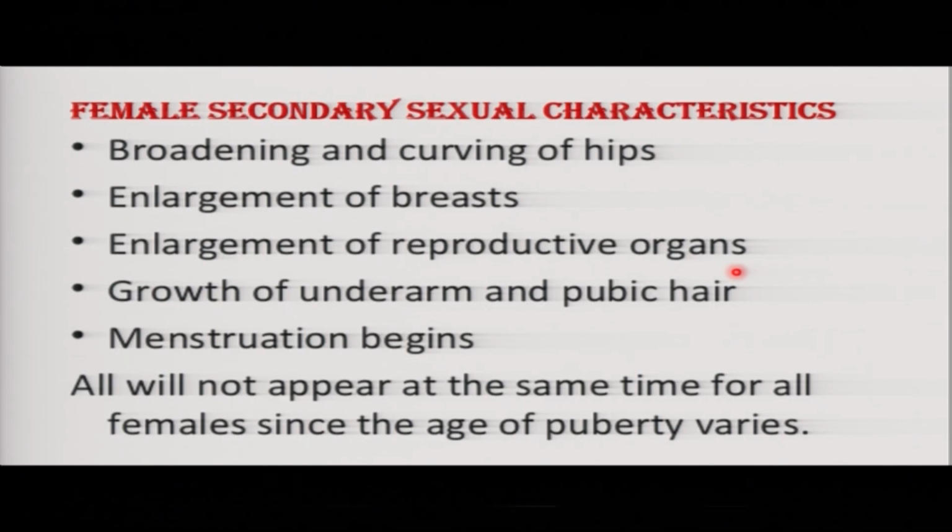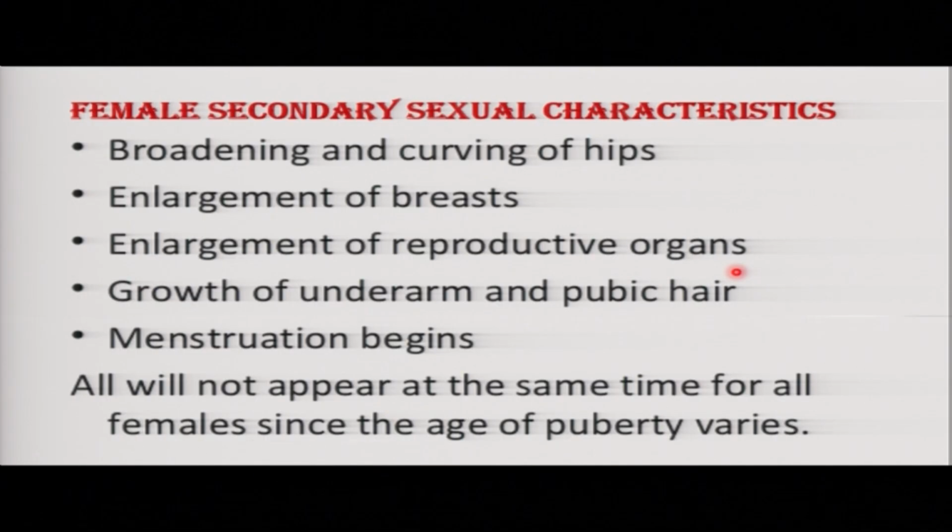One of them is broadening and curving of hips. Then we have enlargement of breasts, enlargement of reproductive organs, growth of underarm and pubic hair, menstruation begins, and all these will not appear at the same time for all girls, since the age of puberty varies. Maybe one can start puberty stage at 10 years, another one can start at 12 years, another one can start at 13 years.